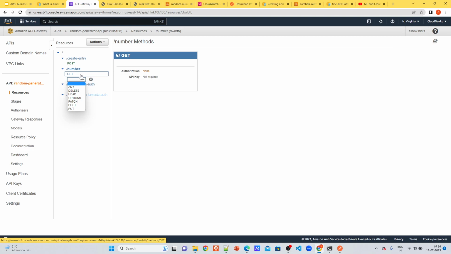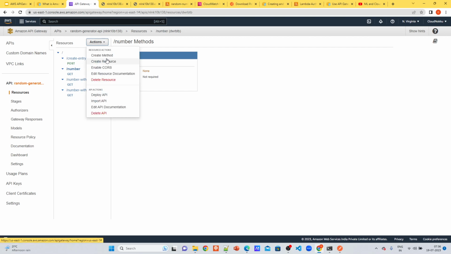For example, on an e-commerce website, the GET method is used for getting all the users, POST is for creating new users, PUT is for modifying an existing user, and DELETE is for deleting a user. These kinds of methods will be used for the APIs. So this is about resources and methods.